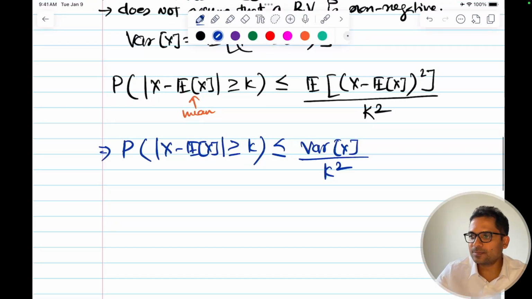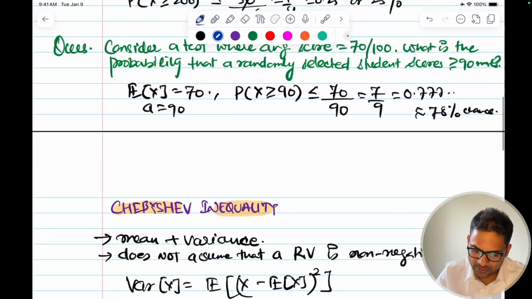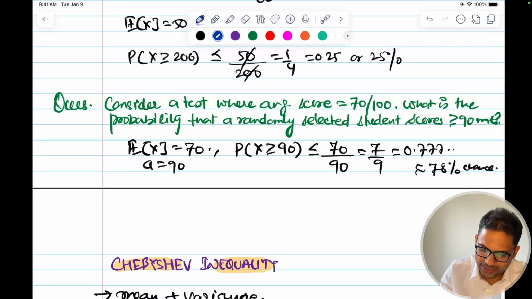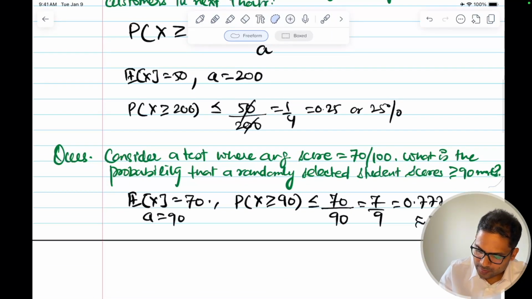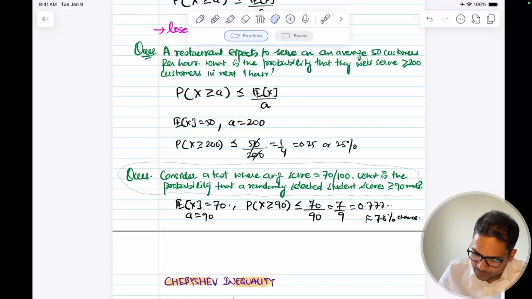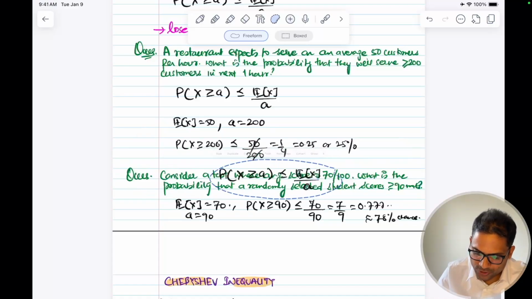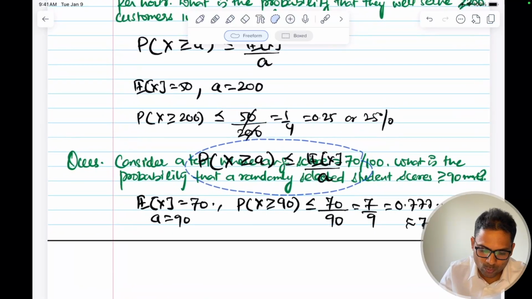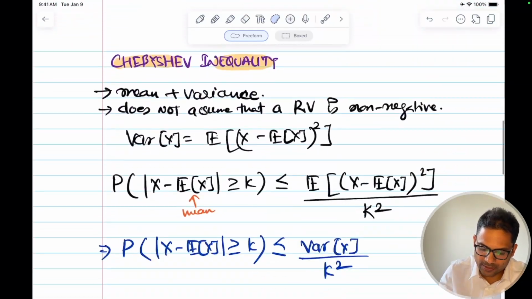So let's understand it with the same question that we saw. This one, so copy paste. Let me make it small. So this is the question. Let's use the same question to illustrate how Chebyshev inequality gives tighter bounds.